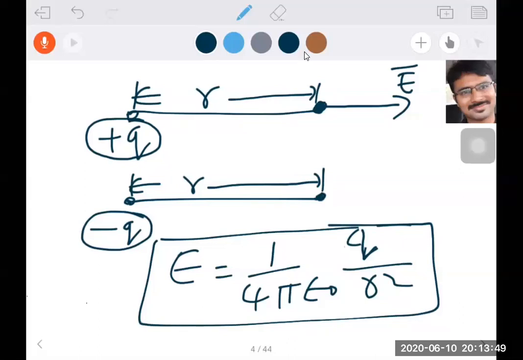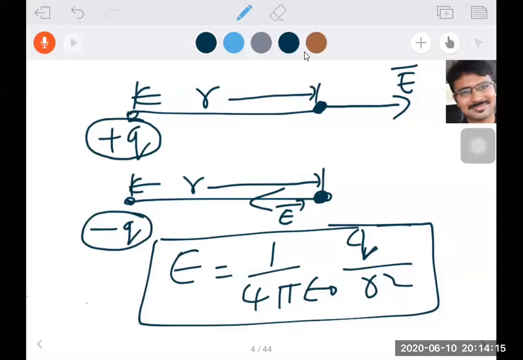Suppose here you imagine a unit positive charge, what will happen? The unit positive charge, value is 1. So it is attracted towards the negative charge. So the electric field is like this, towards the negative charge. Remember always, the direction of the electric field is simply away from the positive charge and towards the negative charge.